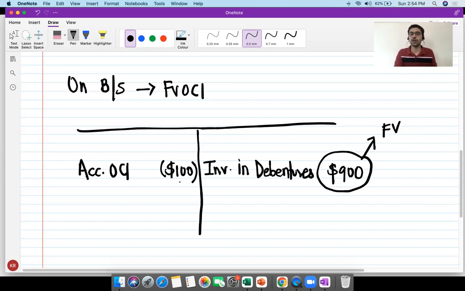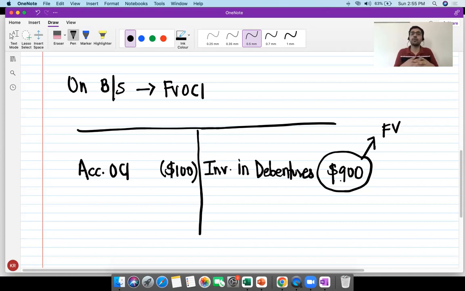The loss of $100, in my books of accounts, because I'm holding the bond with me, I have already posted an entry, which is OCI debit to investment in debentures. I recognize the loss of $100, which is going to be shown as part of shareholders' funds, and the asset is now valued at $900. What I'm trying to tell you is, this $900 is already after recognizing the credit loss. My cost was 1,000. I have already recognized the credit loss of $100, and therefore I've already shown the asset at its fair value of $900.